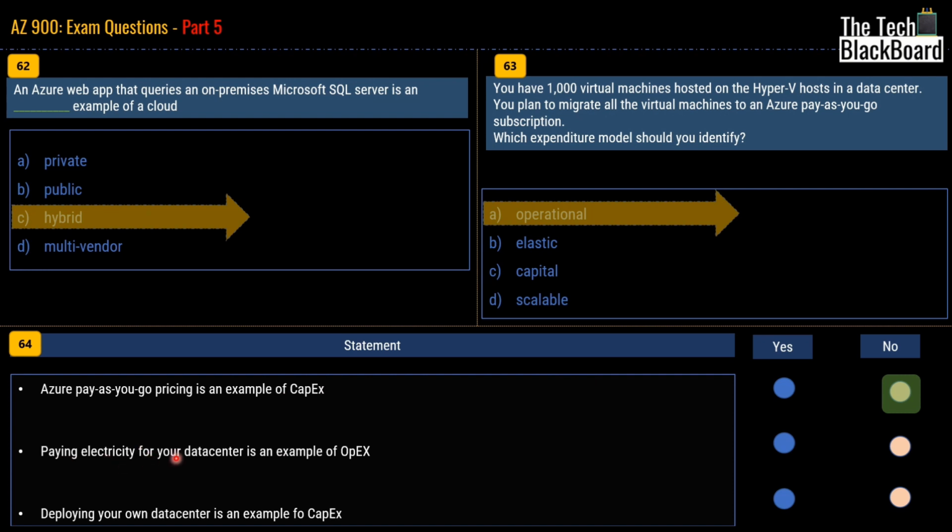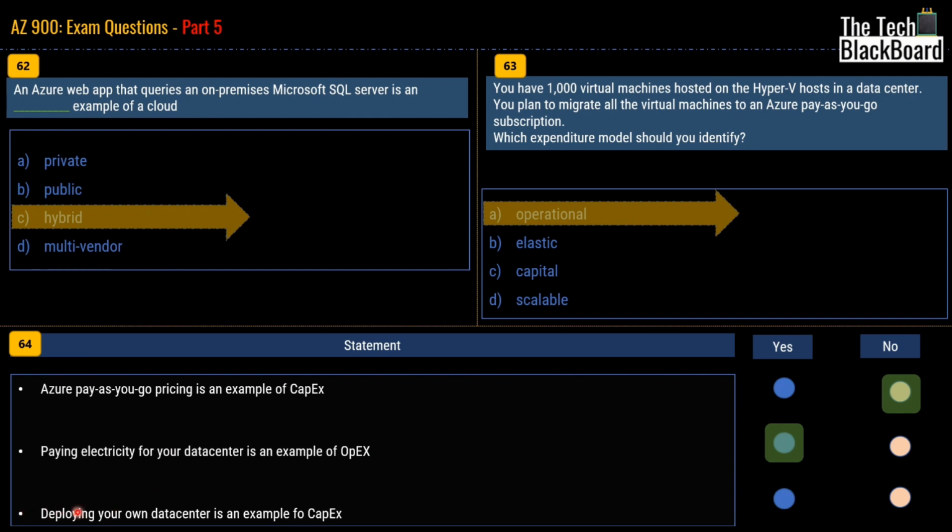Then, paying electricity for your data center is an example of OpEx. The answer for this one is yes. The reason being that whenever we are talking about recurring costs, for example, paying your electricity bill or your mobile bill, these kinds of costs are recurring and are based on your consumption. So this is also pay as you go. Thus, it should be OpEx, and that's the correct answer as well.